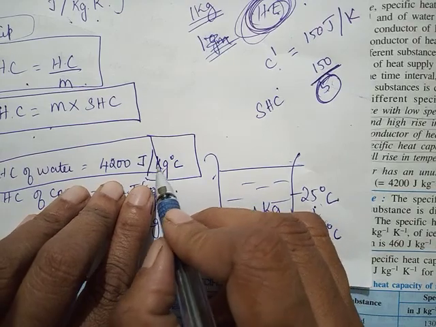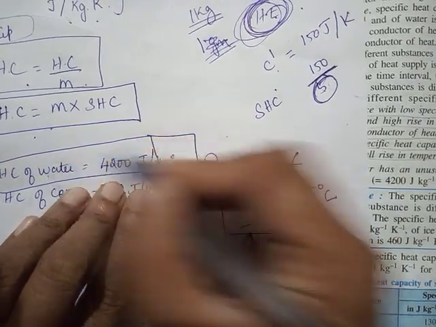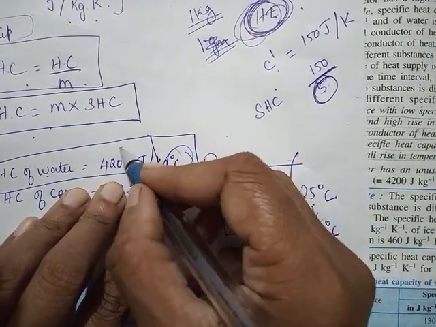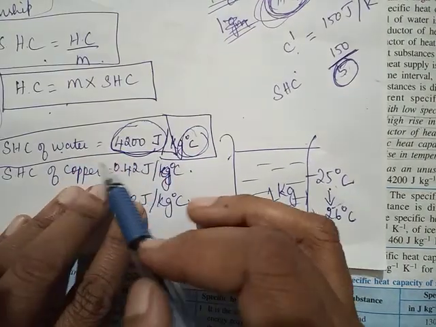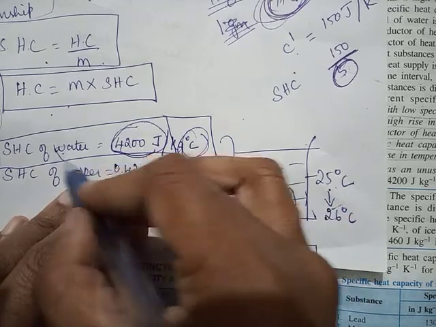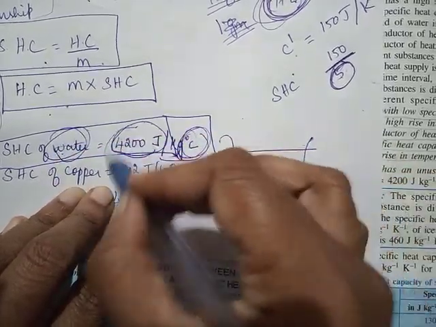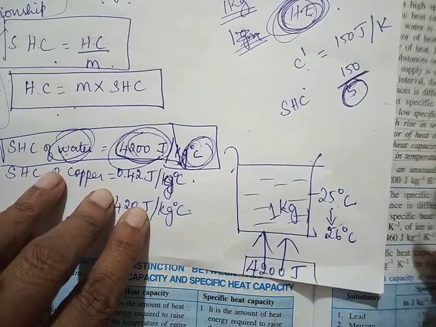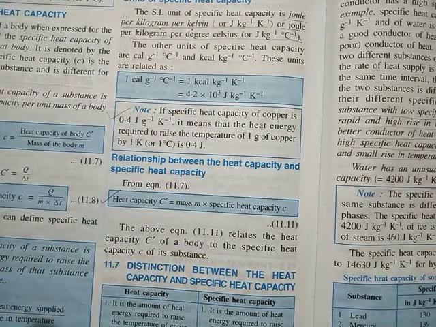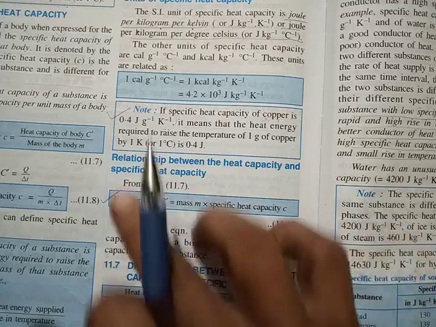To raise the temperature of 1 kg of water through 1 degree Celsius, 4,200 joules of heat energy is required. So this is the meaning of the statement.